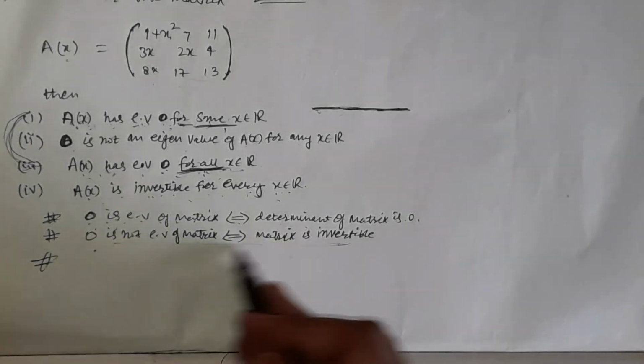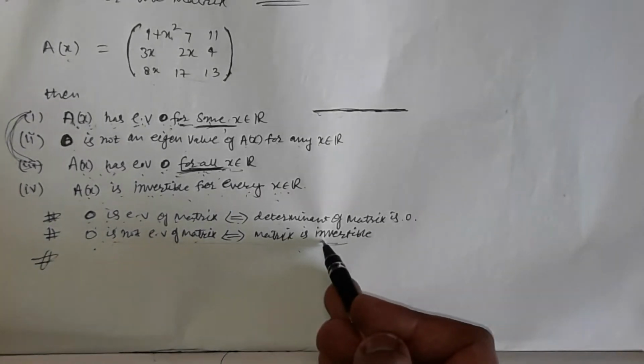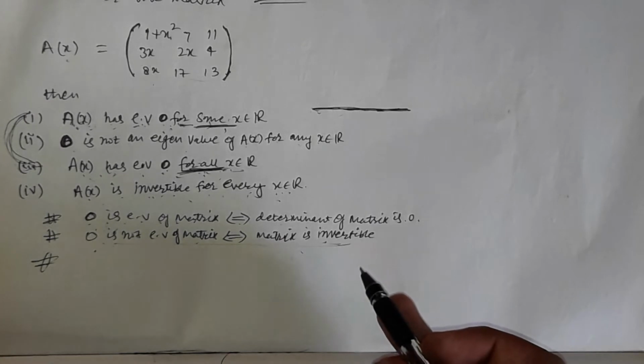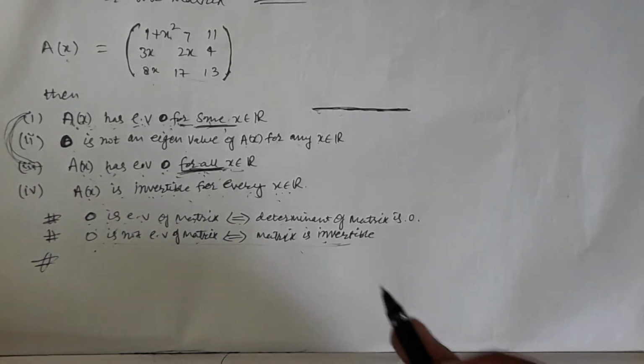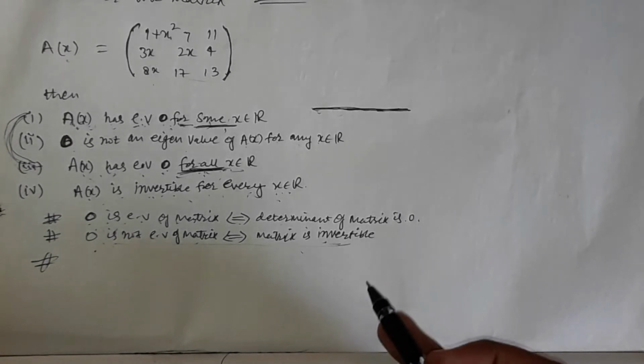Similarly, this result also works: 0 is not an eigenvalue is the same as saying that the matrix is invertible. If you find any matrix which is invertible, that matrix cannot have an eigenvalue which is 0. All its eigenvalues are non-zero.